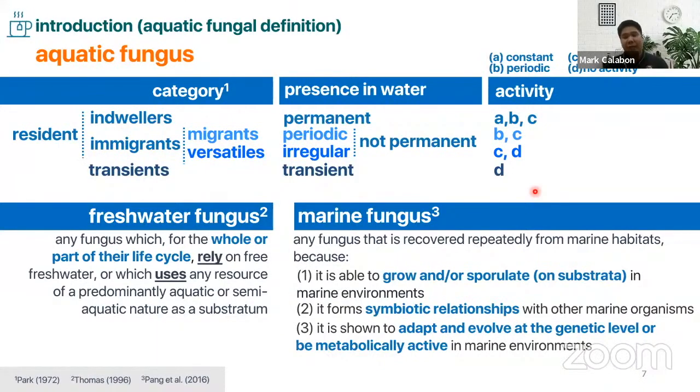So they convened and came up with a general and very good description of what a marine fungus is. A marine fungus is any fungus that is recovered repeatedly from marine habitats, so they can also be considered marine-derived fungi. One of the criteria is that they are able to grow and sporulate in marine environments. They form symbiotic relationships with other marine organisms, or they can adapt and evolve at a genetic level or be metabolically active in marine environments.